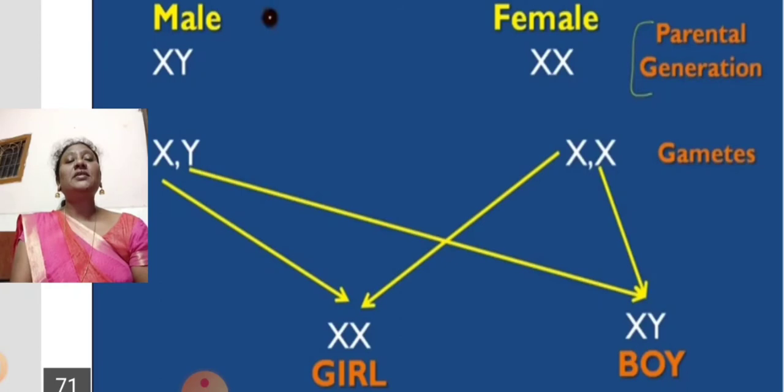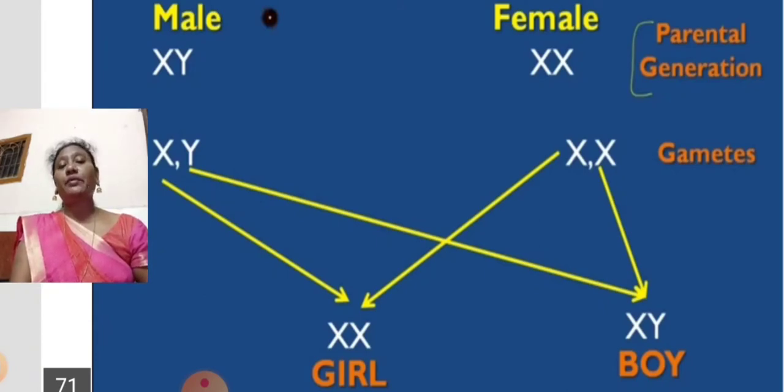If the father releases a Y chromosome, the mother always has only an X chromosome, so she will release only an X chromosome. The Y chromosome is the odd chromosome which decides the baby.